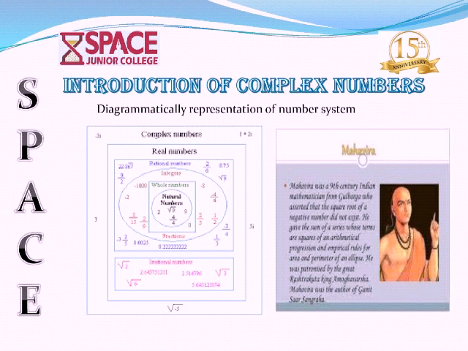Bhaskaracharya also makes the same statement, and Cardan also says the same. After that, Euler solved the problem by introducing i. This is how complex numbers were introduced, students.